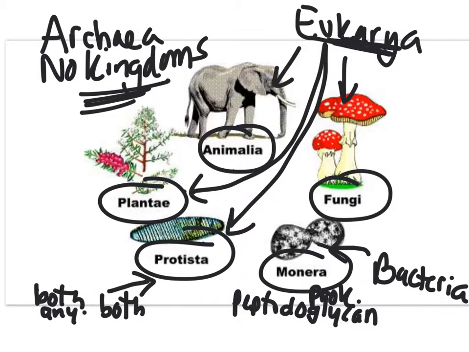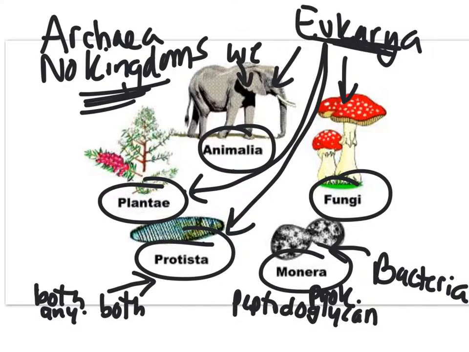Now when it comes to plants and animals, I think we're a little more familiar with these kingdoms, so I'm kind of skipping over fungi for right now. Of course, animals, that's where we are, so we're right here, and we know that we are multicellular. We don't have cell walls, so there is no cell wall composition, and we're heterotrophs. We have to eat or consume to get our food.